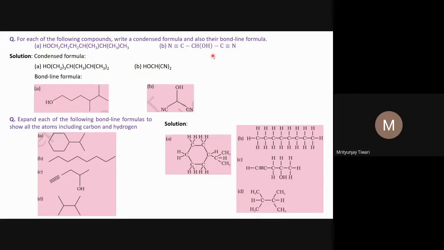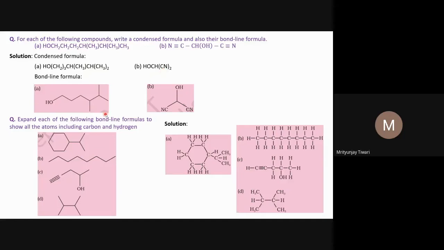And then the bond line formula will be what? One carbon atom, another carbon atom, another carbon atom. This carbon atom, what we see, is the only one carbon. These carbon atoms I can show as a group, although they are carbon atoms, but they are functional groups, because the heteroatom is linked to them directly. So this is one group, this is one group, one OH group, so only one carbon atom, and then this carbon atom is linked to one CN group, then another CN group, then one OH group, and this is what will be the bond line structure of this compound.